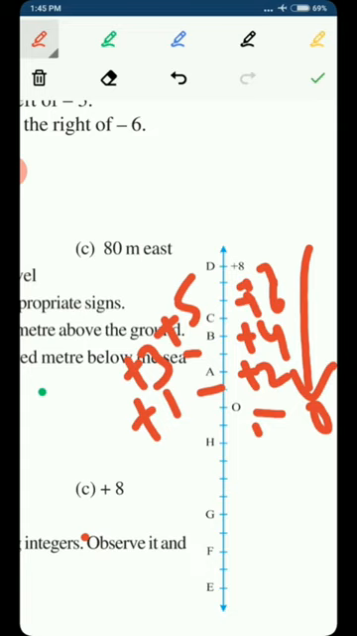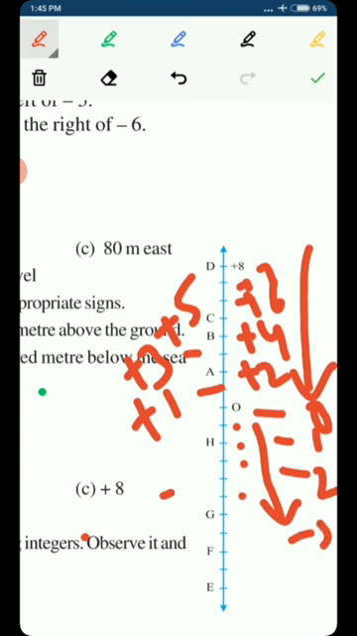Now we have to locate a point which is minus of 8. We know that when we move downwards past 0, when we move below 0, the numbers start in negative form, means we are dealing with negative integers below 0. So this point will be -1, this point will be -2, this point will be -3, this point will be -4, this point will be -5, this point will be -6, this point will be -7, and this point will be -8.